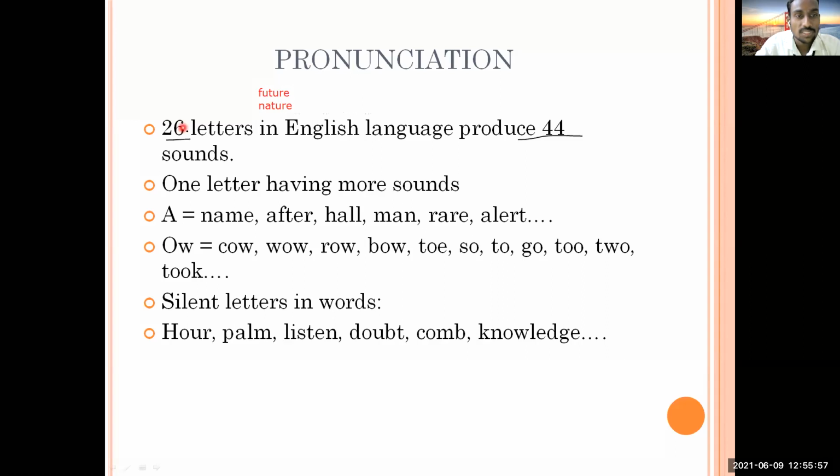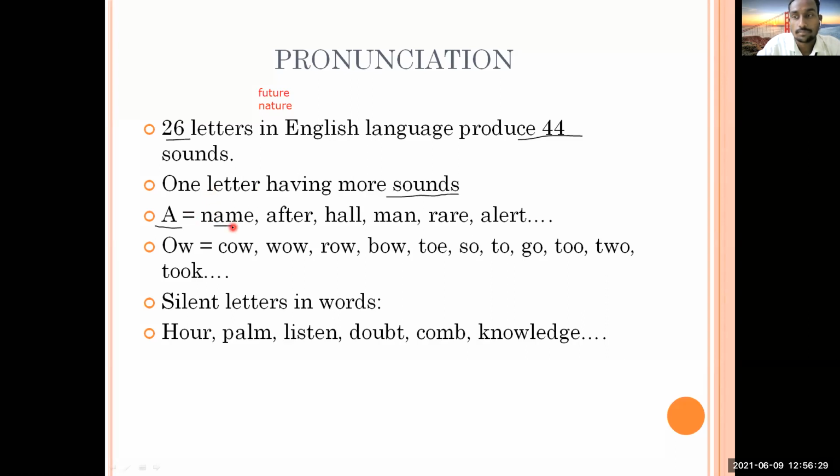Because of these 26 letters and 44 sounds, one letter has more sounds, and that creates confusion. We will try to understand how a particular letter gets different sounds. This is the letter A. This is not a sound, but a letter, and you are going to tell me which sound it has in this word, Name. How is this letter pronounced?